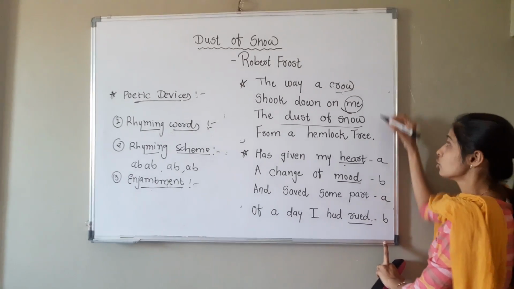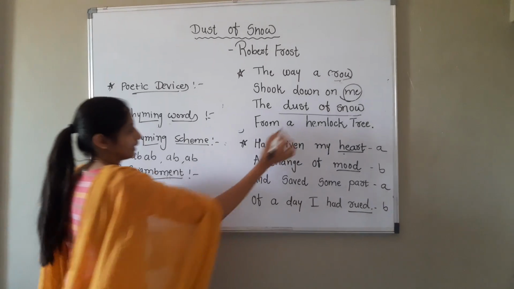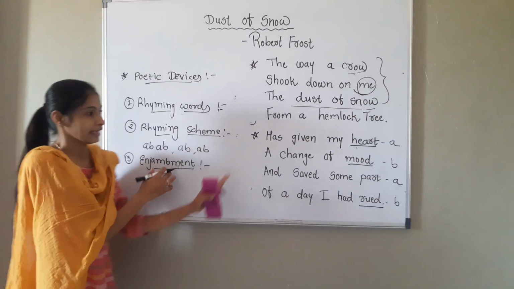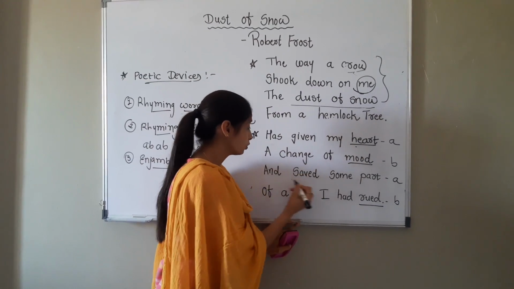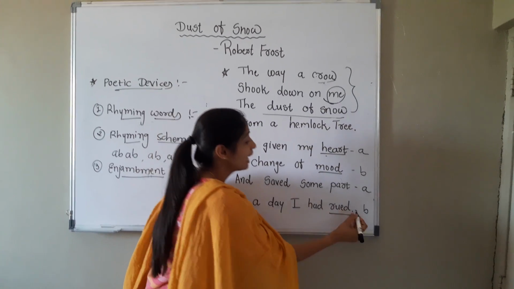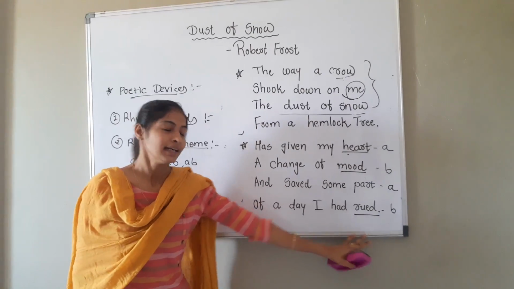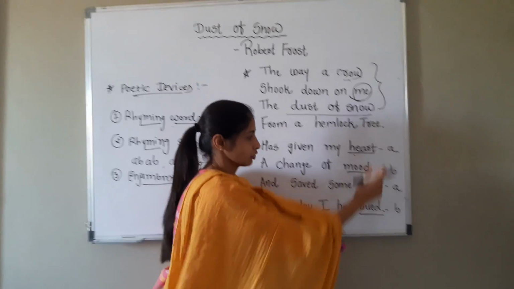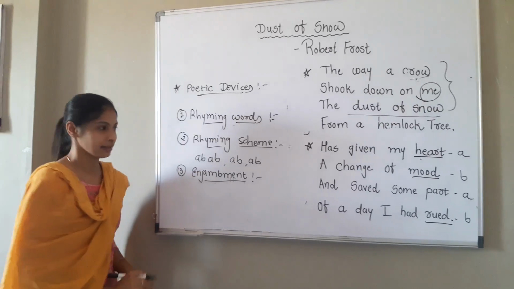So these three lines are an example of enjambment. Here same thing: "has given my heart a change of mood and saved some part of a day I had rued." At last a punctuation mark is used there, so in these three lines no punctuation marks are used. So it is also an example of enjambment.